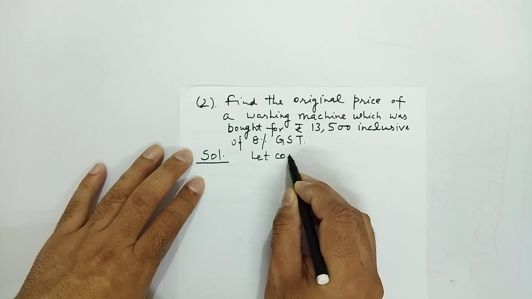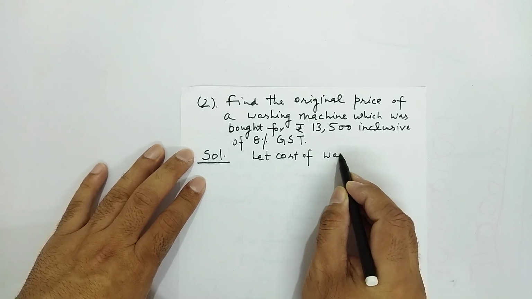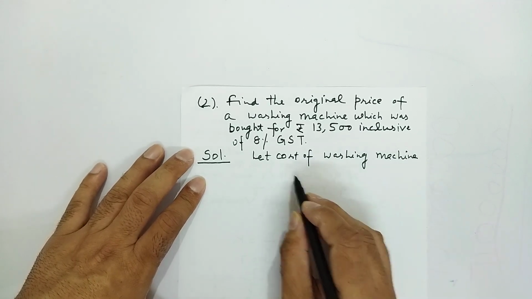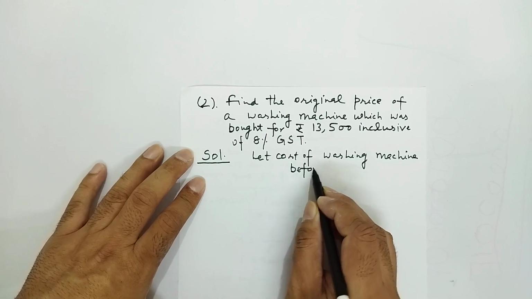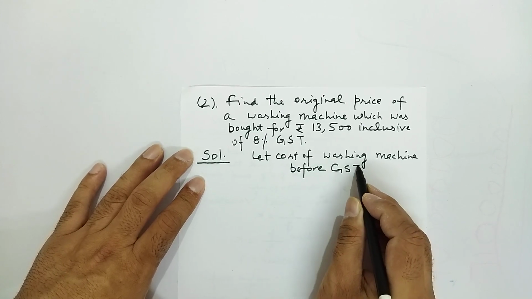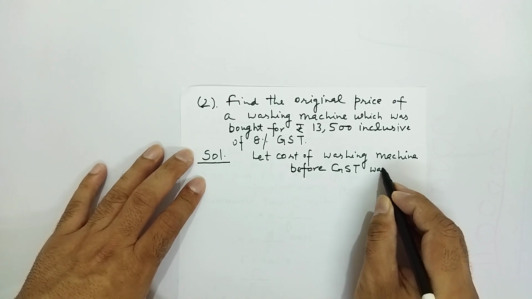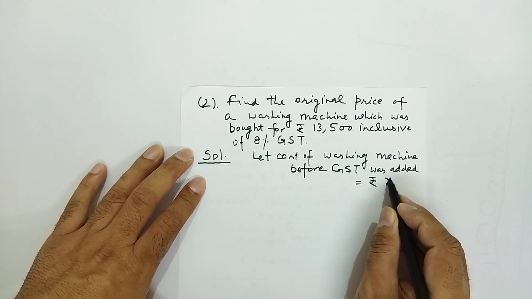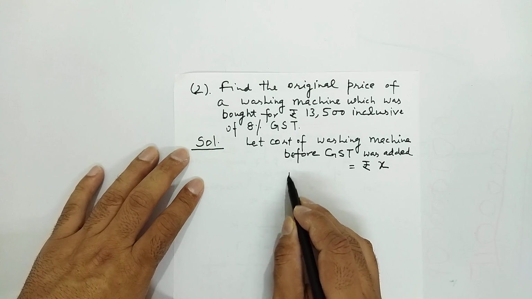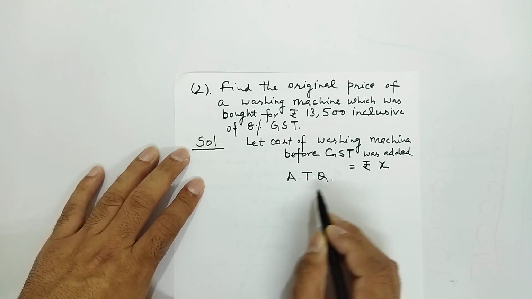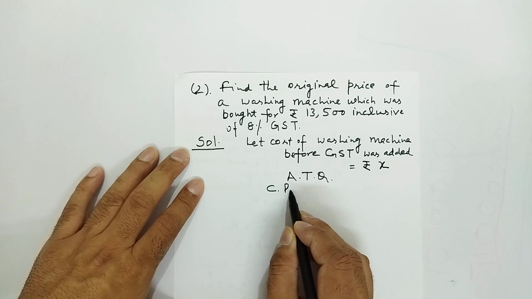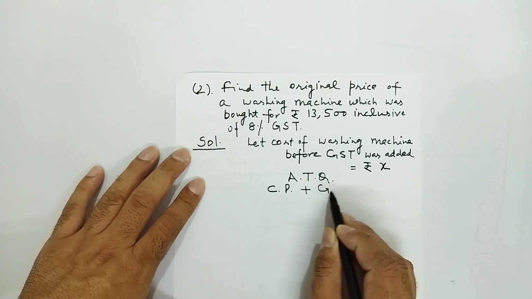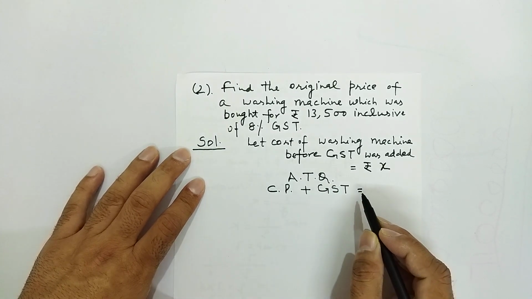So you can do this question this way. Let the cost of the washing machine before GST was added, we will assume that, GST से पहले की, right? So we can assume it as rupees X. Okay, now according to the question, the original cost price of this washing machine before GST, CP, plus GST is equal to what?